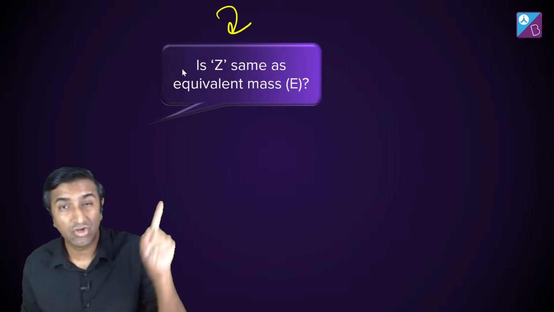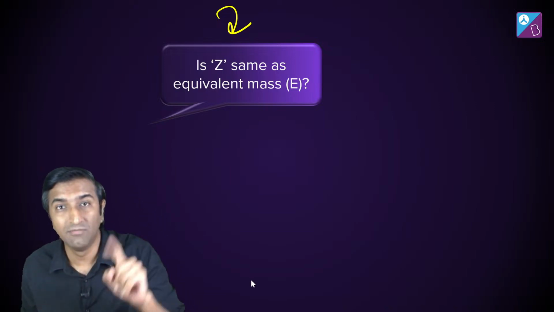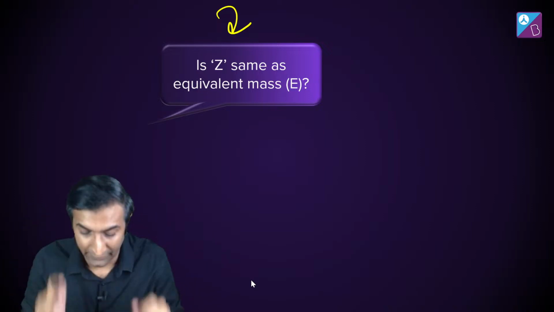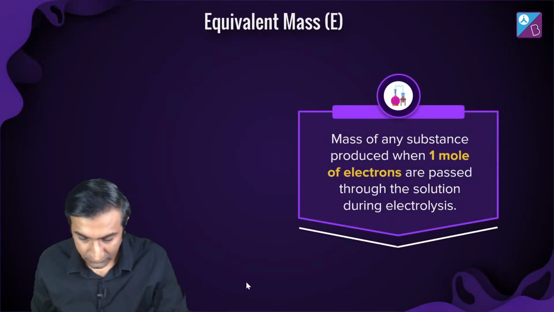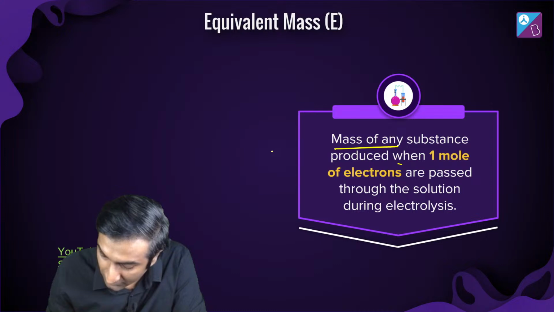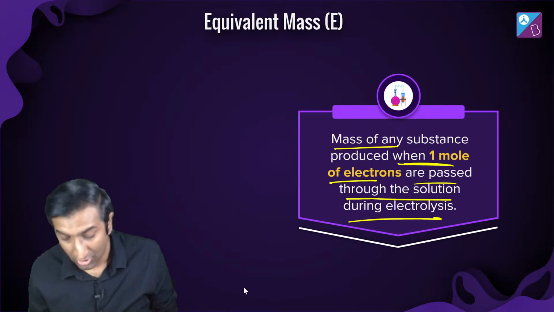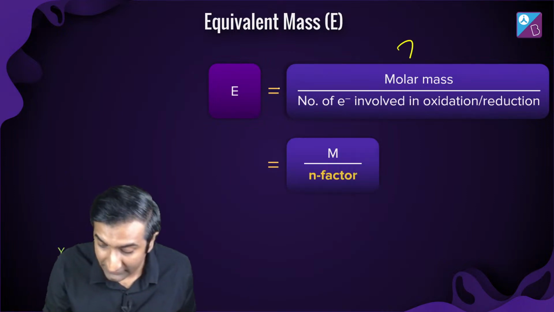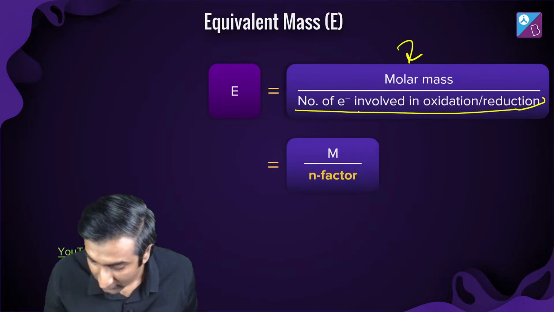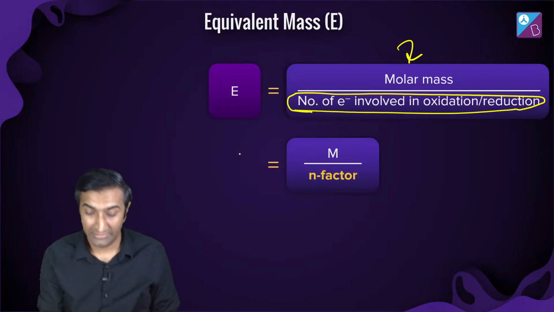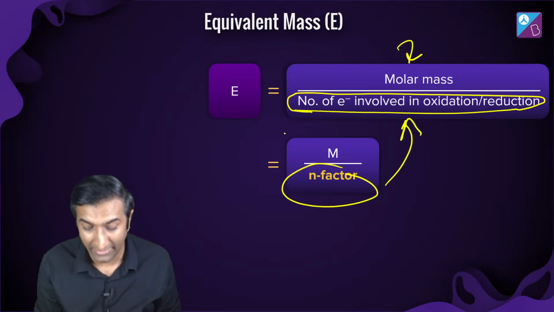Z, remember, we're talking about 1 coulomb of charge. It has something to do with equivalent mass, because it has something to do with 1 mole of electrons. So the mass of substance produced when 1 mole of electrons is passed through the solution during electrolysis. That is what I have said so far. So what is equivalent mass? This is the molar mass divided by the number of moles involved in oxidation reduction. Here the idea of the n factor comes in.